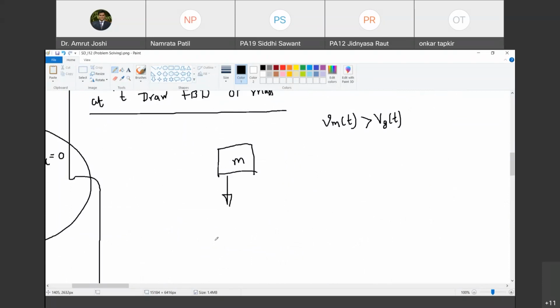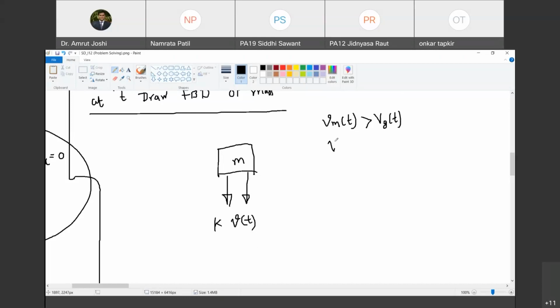The spring is going to have strength. So what is the spring force? It is going to be K times V of t, where V of t is the relative displacement of mass m with reference to the wheel base. Happy? So what is the damper force?